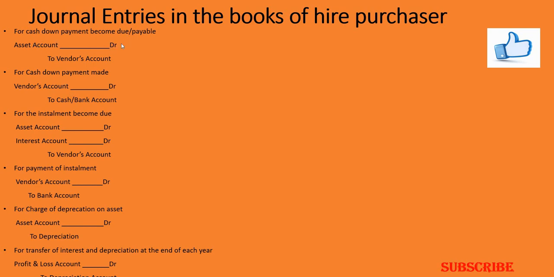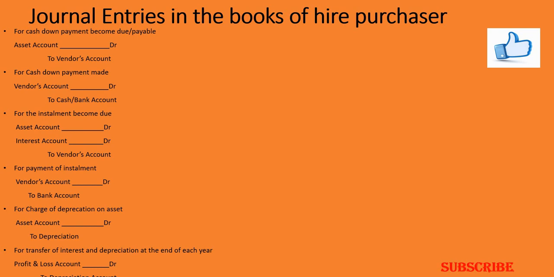For making the cash down payment, asset account debit to vendor's account. This asset account is a real account, so debit what comes in, and the one who is due, that is the debtor. For cash down payment made, vendor's account debit to cash or bank account. For the installment becoming due, asset account debit, interest account debit to vendor's account.